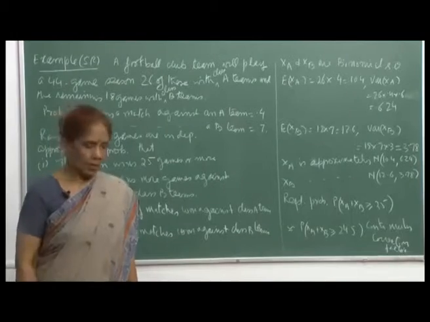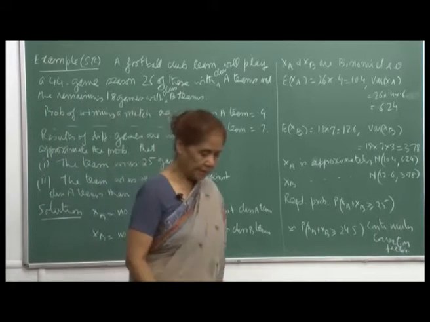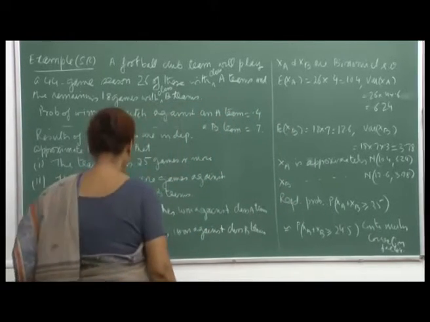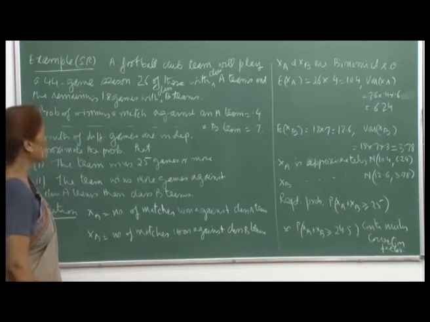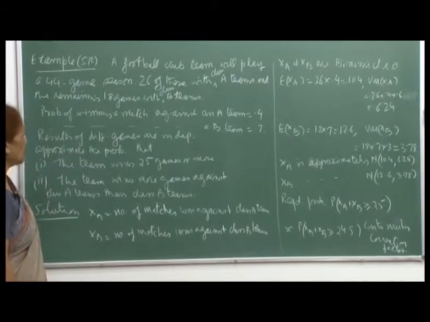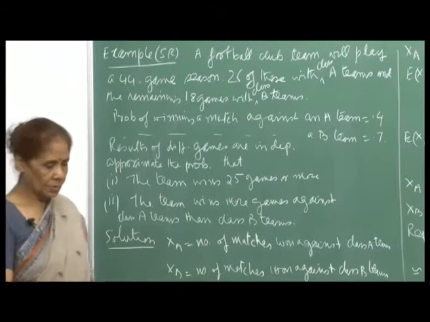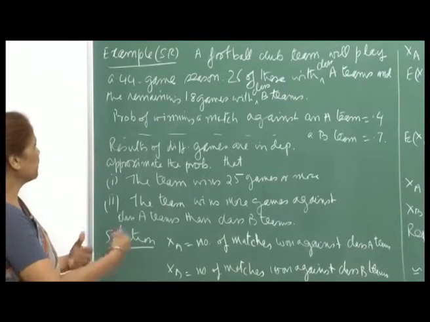So, to give you an example about how to make use of the fact that the sum of independent normal random variables would also be normally distributed, let us look at this example from Sheldon Ross. A football club team will play a 44 game season. So, during summer they play games with different teams.